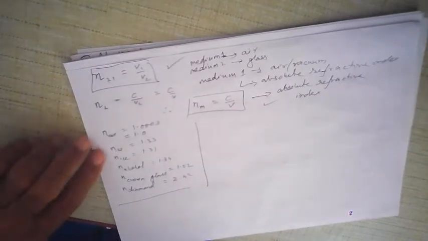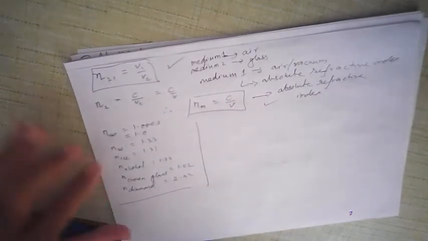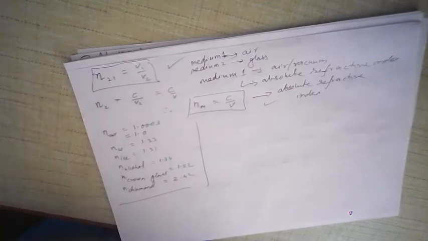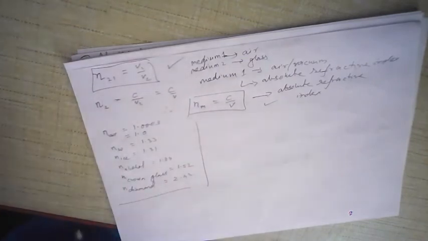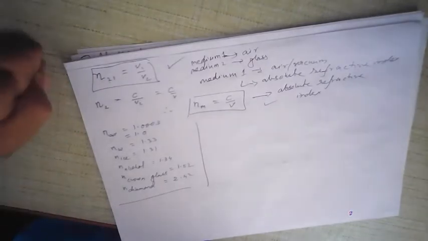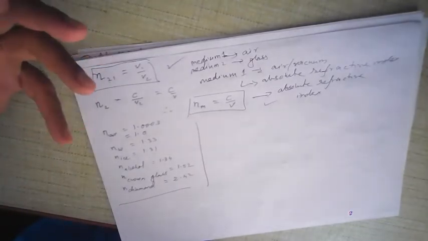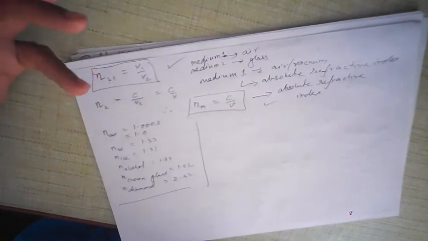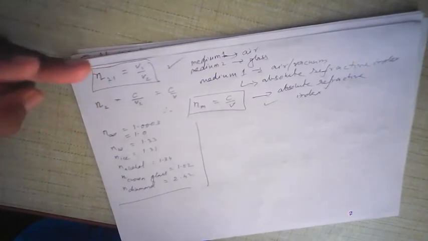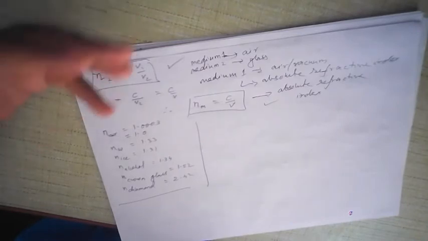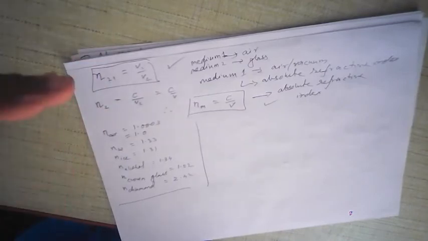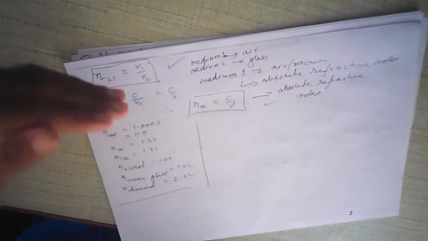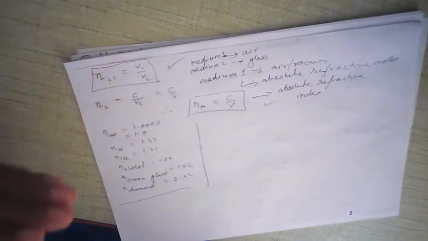Now these values, you are not supposed to memorize them, but from the point of view of exam, it's better that you know some of the more common ones. You don't need to learn the whole table, but at least these 5, 6 you should know. So that is about absolute refractive index and refractive index. To sum up, refractive index is the ratio of the velocity of light in two media. If you have two different media, like glass and water, or water and air, then the ratio of the velocity of light is called the refractive index. If the first medium is air or vacuum, then it is called absolute refractive index.